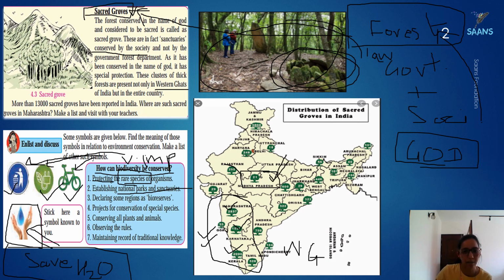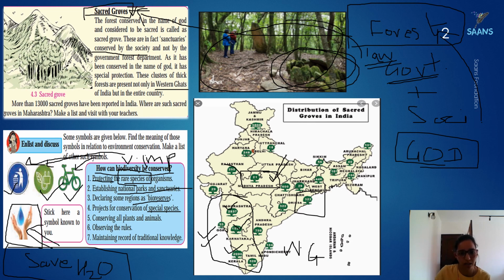I'm just giving an example. Then some regions are declared bioreserves, meaning we are going to reserve this type of plant in this region, and so on. Then there are projects for conservation of special species. Again, special plants and rare animals are taken care of by the government. Money is invested, laws are put in place that we are not allowed to go over there, and they are taken care of.